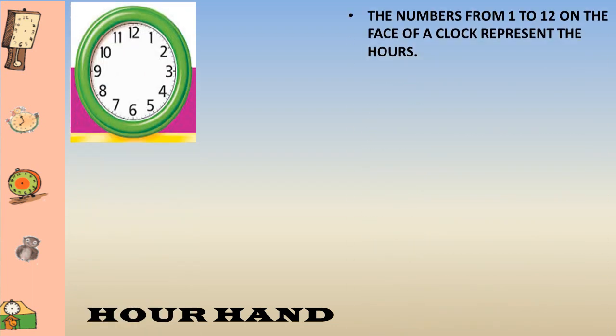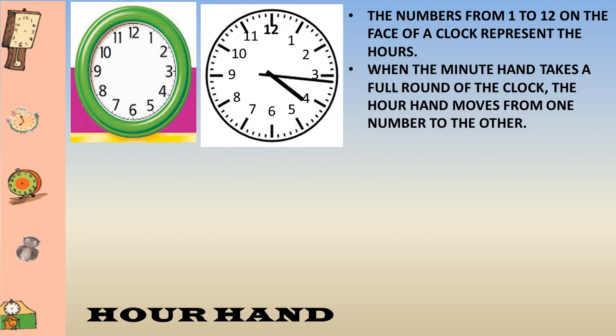Hour hand. The numbers from 1 to 12 on the face of a clock represent the hours. If you can see in this picture, the numbers written on the face of the clock from 1 to 12, they represent the hours. When the minute hand takes a full round of the clock, the hour hand moves from one number to the other. You can see here, when the minute hand is completing a full round of this clock, the hour hand is also moving from one number to the other, and that's how the hour hand also takes the full round of this clock.